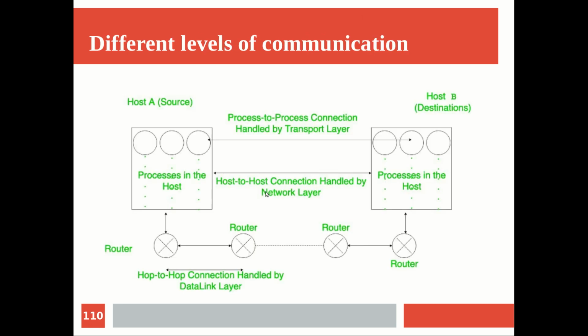Now this is something I want to highlight again, the different levels of communication. I have been trying to convey this, but I thought of showing a figure so that it will be very clear in your mind. Just like what we saw in the previous diagram, we have communication between two machines. Let me call the machines hosts. From host A, the communication is happening towards host B. So that is the destination.